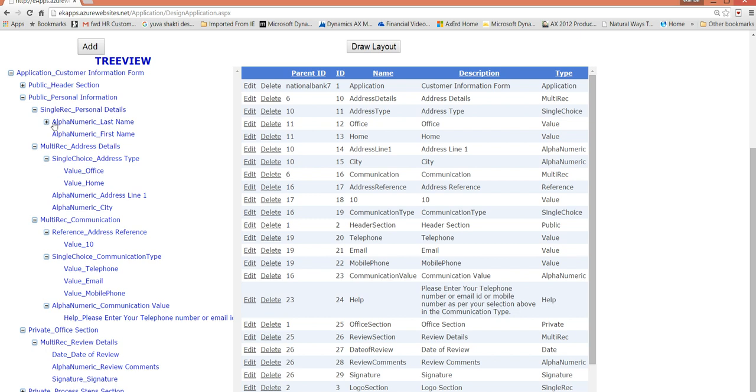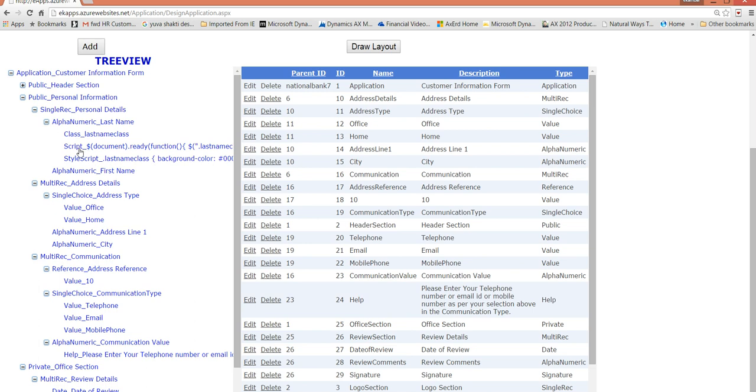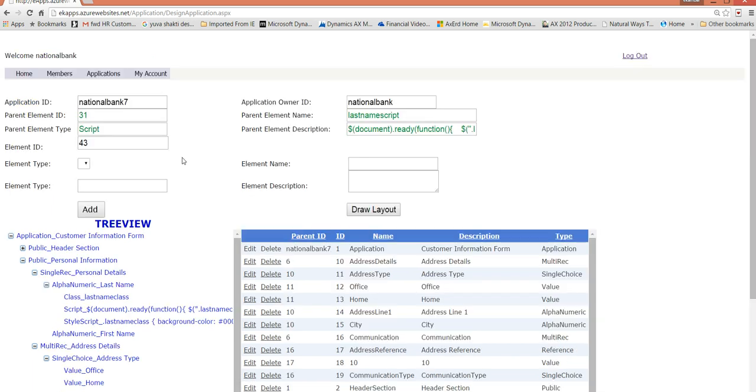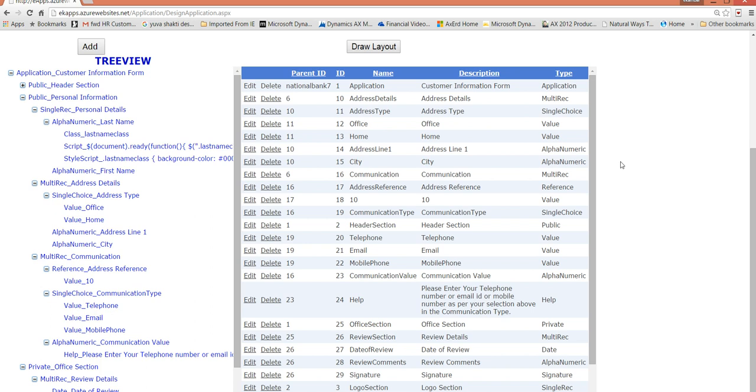Another very strong feature of this is that, from this interface and nowhere else, I can write jQuery and JavaScript from here itself, and that will operate. In this case I'll just show you its behavior, how it goes, once I draw this layout again.